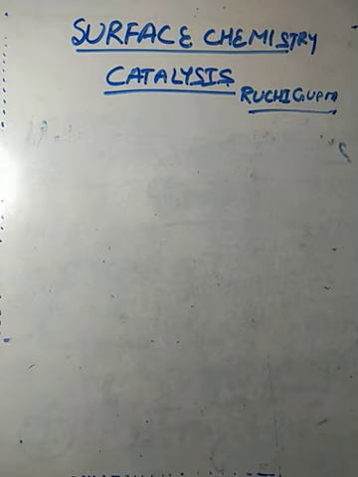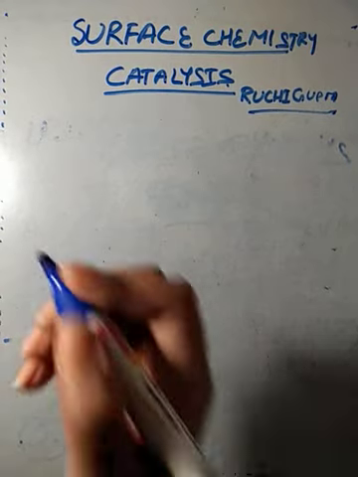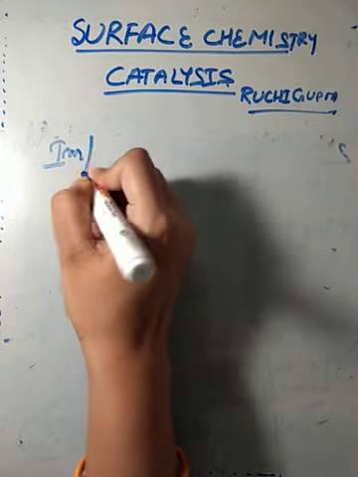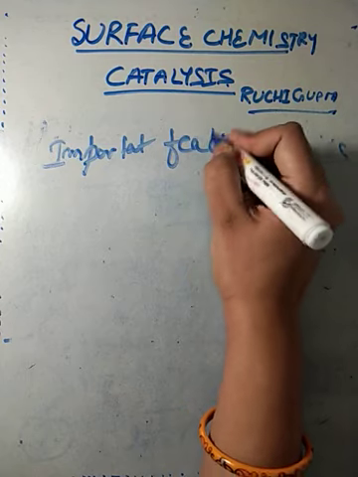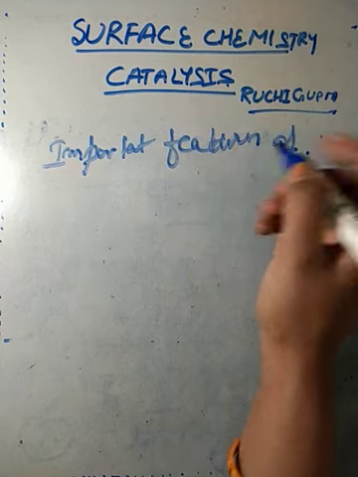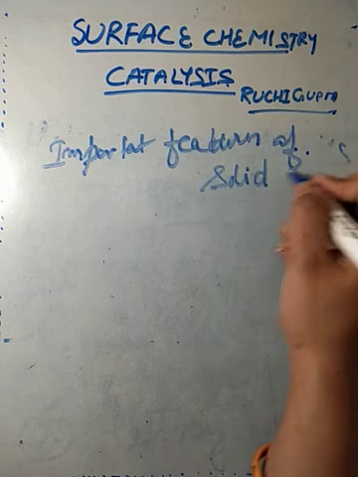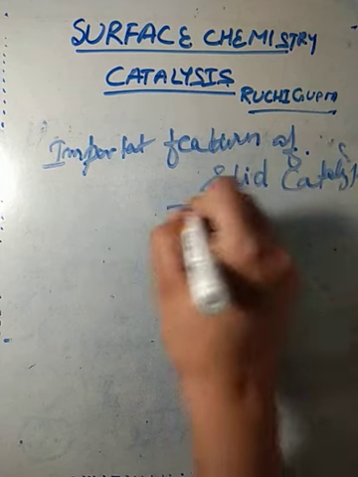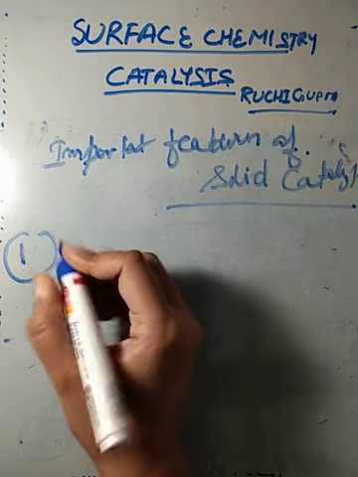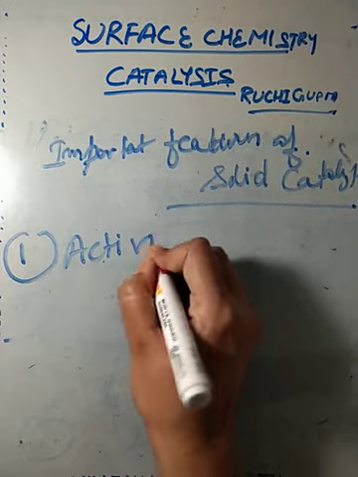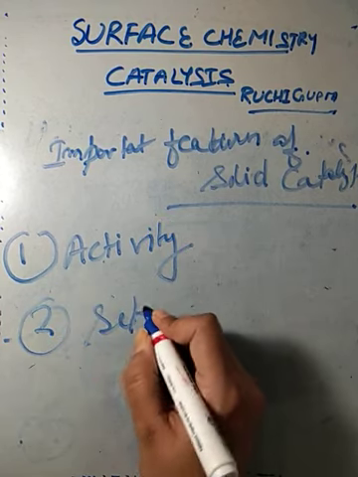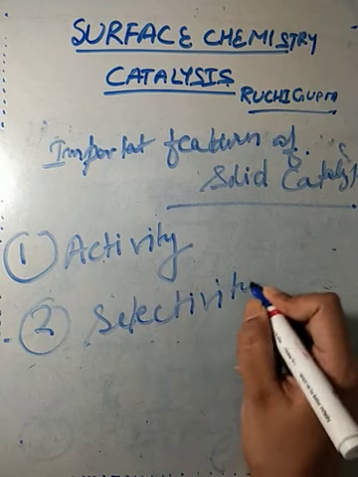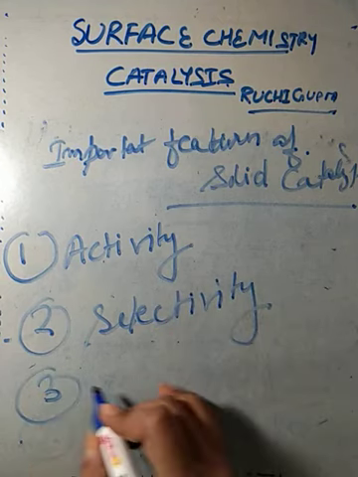Now the next topic we will study here. Before this, we will discuss some important features of solid catalyst. The first is called activity. Second, we will study here selectivity. And the third is specificity.